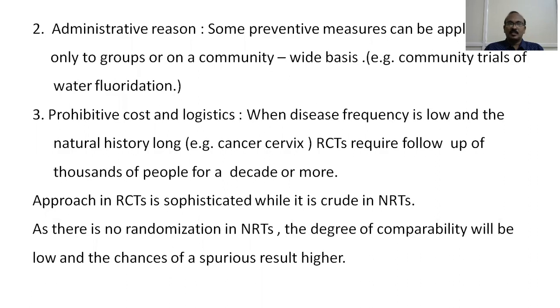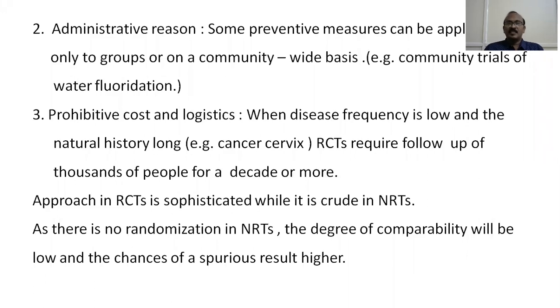Now, prohibitive cost and logistics. Prohibitive cost means incremental cost, increased cost, or high cost. And logistics means the various things that are required for it. When disease frequency is low and the natural history is long, for example cancer cervix, randomized controlled trials require follow-up of thousands of people for a decade or more. As I said, a randomized controlled trial requires follow-up of the experimental group and control group, and these people have to be followed for 10, 15 or 20 years, if we choose a disease like cancer cervix.